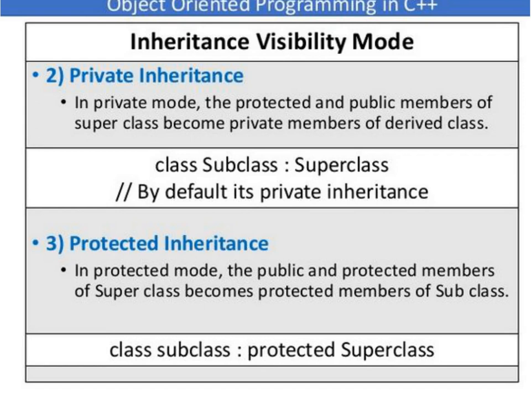The third visibility mode is protected inheritance. In this protected mode, the public and protected members of the superclass become protected members of the subclass. Here in the example you can see class subclass colon, after that I have specified the visibility mode protected and then the superclass name. So here public and protected members of the superclass become protected members of the subclass.